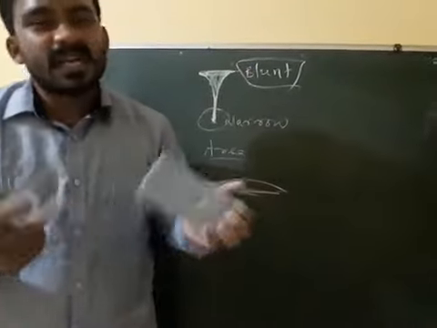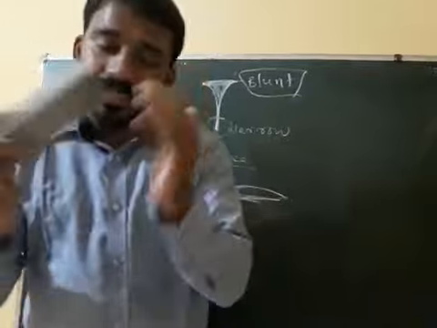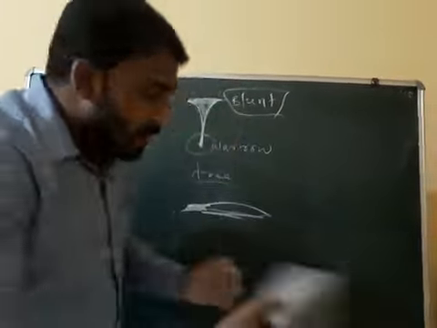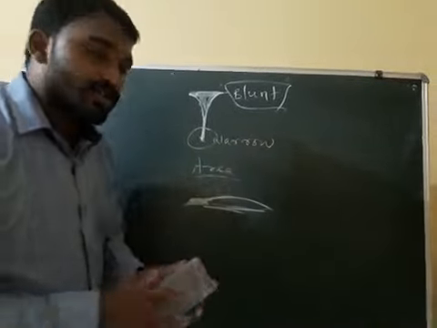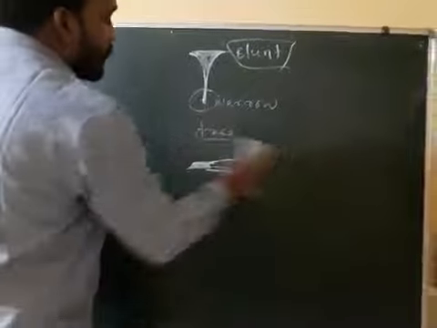Sword, knife. These also have a sharp edge, decreasing the area and increasing the pressure. This is all about increasing pressure. Now how can we decrease pressure?